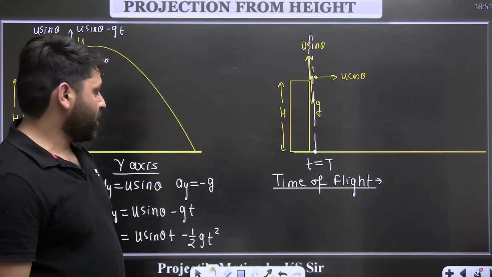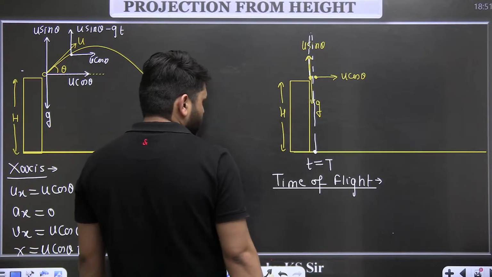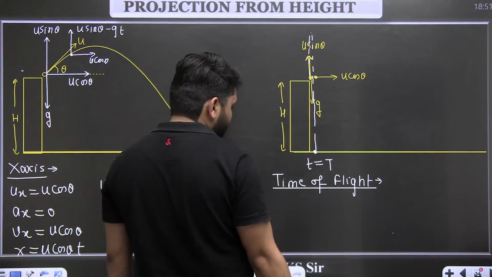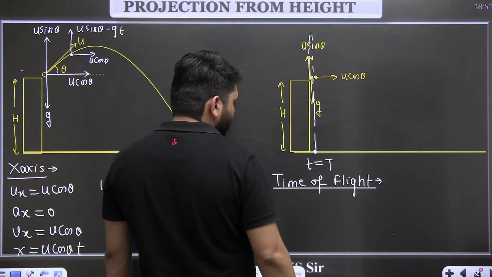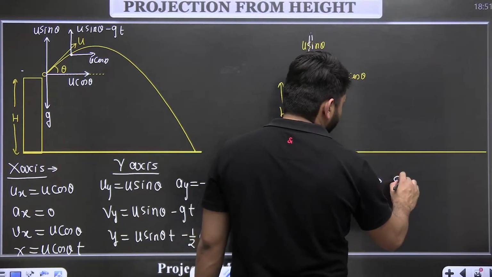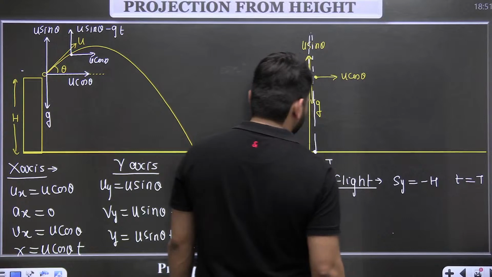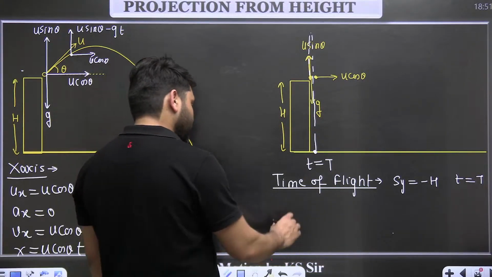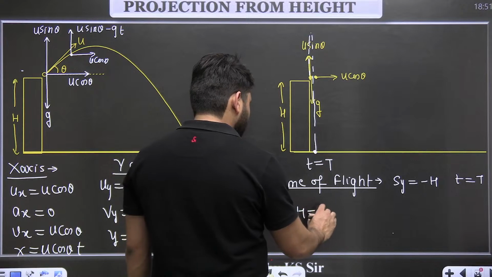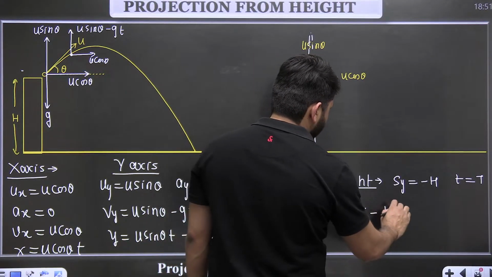Only time of flight is important actually, in this part. So how do we find the time of flight? When displacement in y direction becomes minus h, that time is called the time of flight. In this equation we will put y equal to minus h. So minus h equals u sin theta into t minus half g t square.